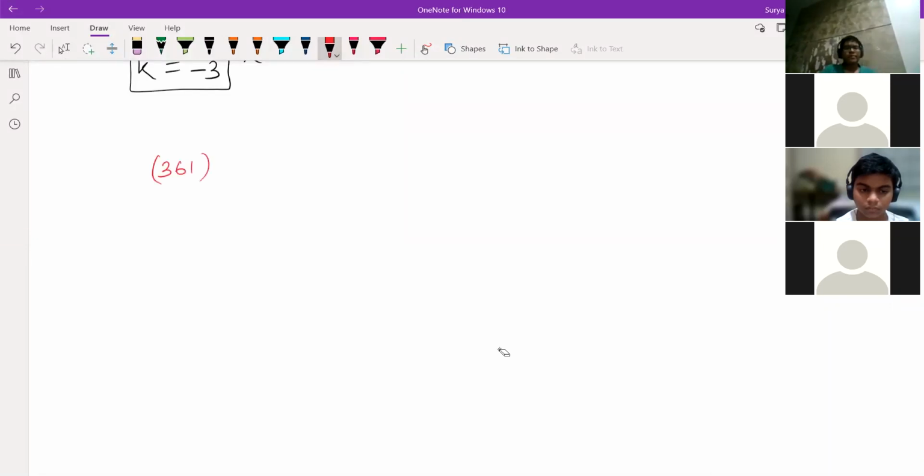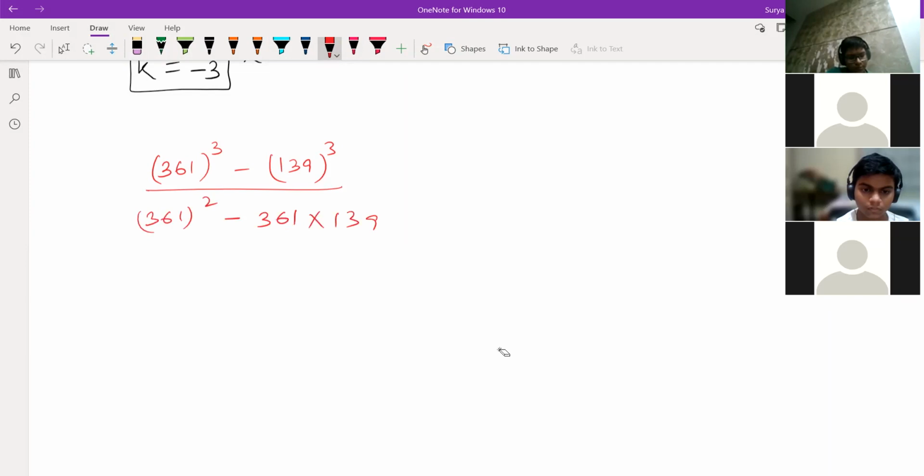361 to the power 3 minus 139 to the power 3, whole divided by 361 whole square minus 361 into 139 and into 139 to the power 2. This is the question, Sai Charan. Yes, sir. So this is a cube minus b cube formula, you know, Sai Charan.